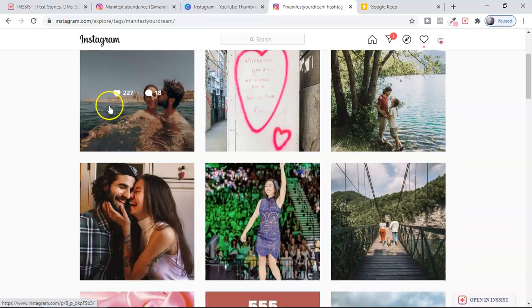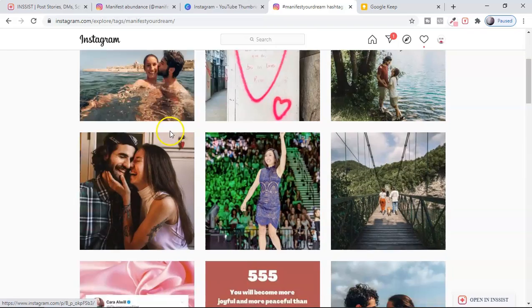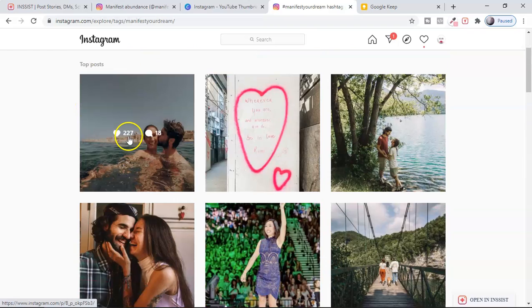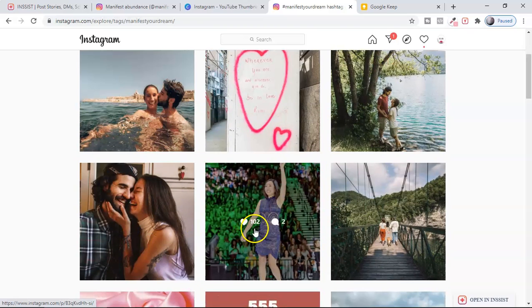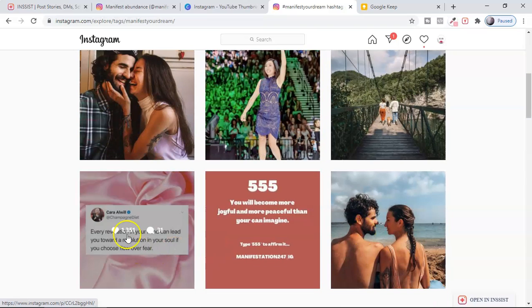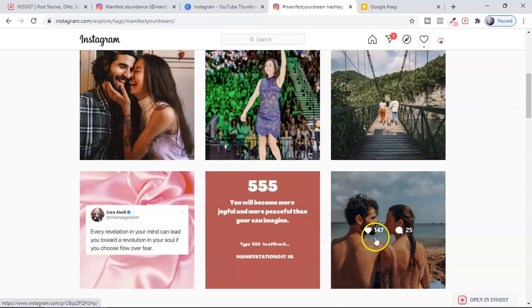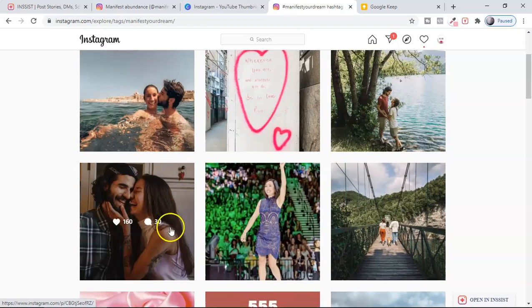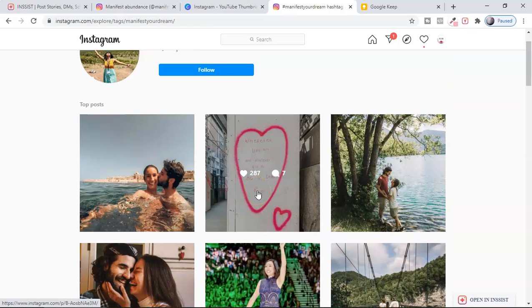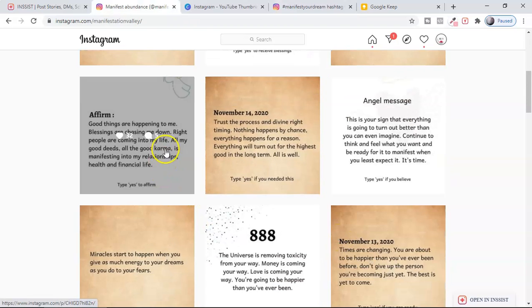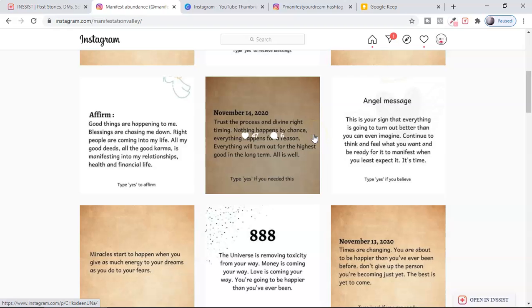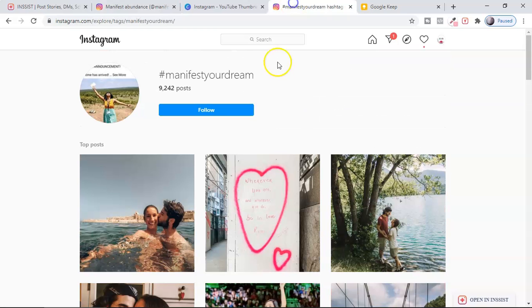I'm going to add up the likes of all 9 posts here, all the top 9 posts. 2027 plus 287 plus 128, 160, 102 plus 136, 1300 and 161 and 147. So if I divide by 9, I'm going to get somewhere around 300 likes. Then I'm going to look at my account, how many likes I'm getting here. This is a very new account, that's why this engagement velocity is not going to work here. I'm getting only 30-40 likes. So I will go with this only right now.